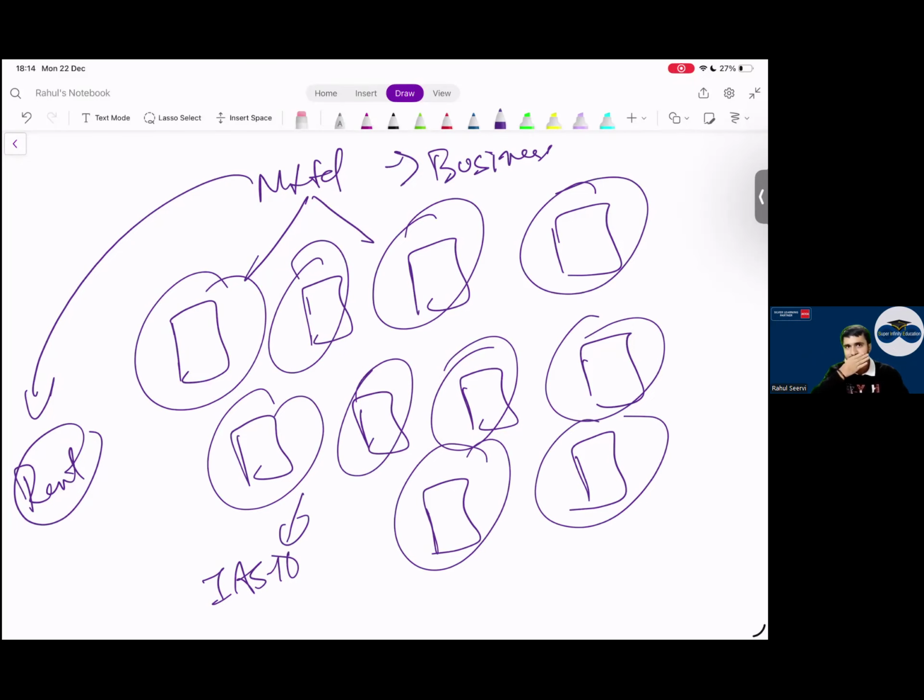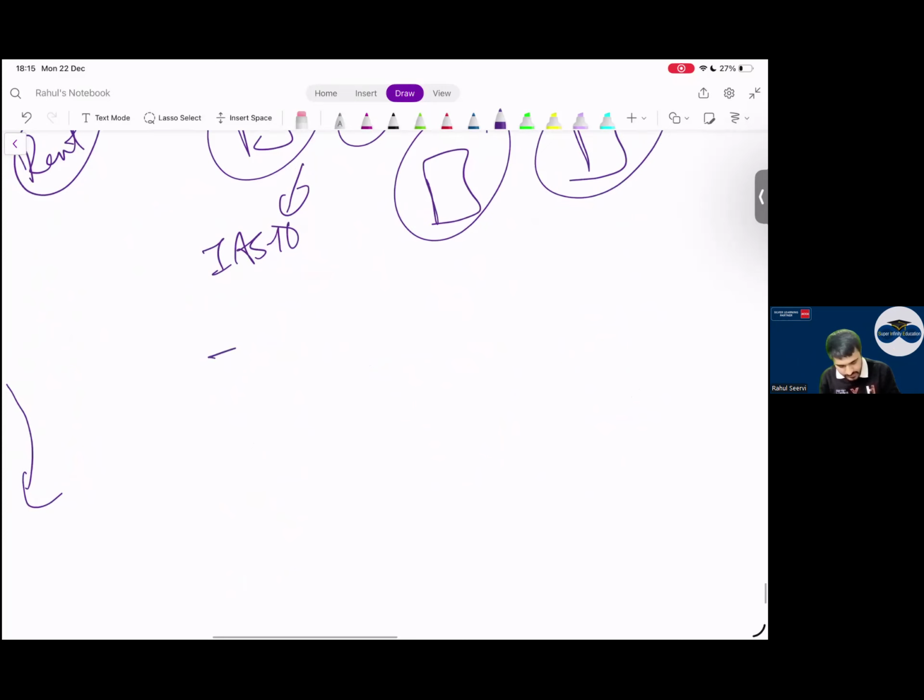Yes, sir. So, what does investment property mean? The term can only say property which is for investment purpose. Property which is for investment purpose, not for business purpose. Yes, sir. This is clear.